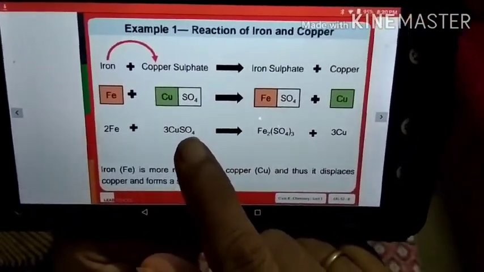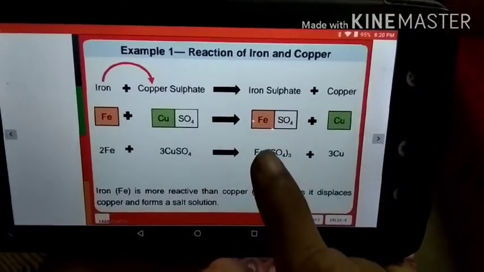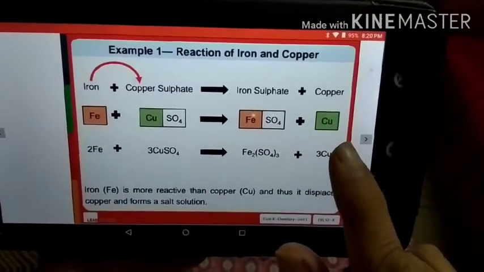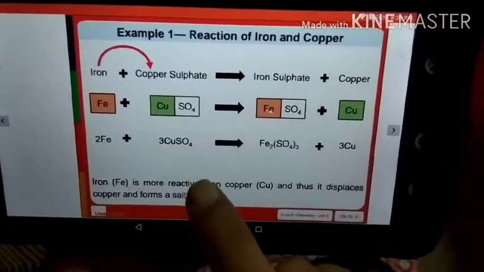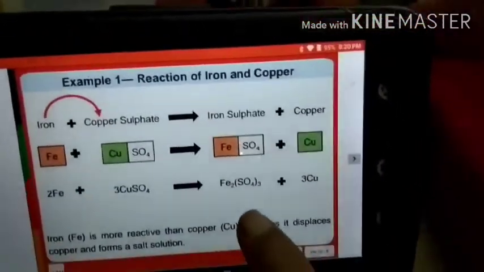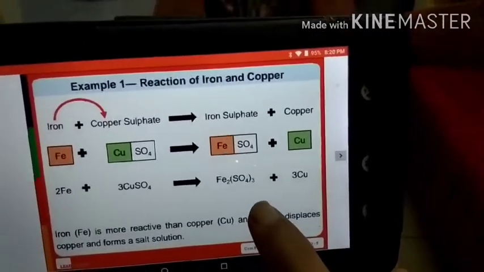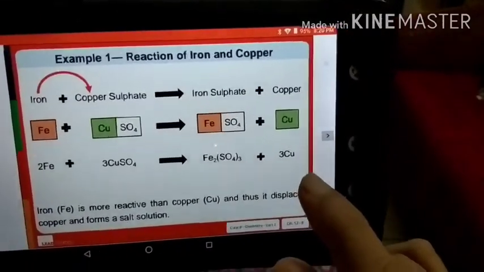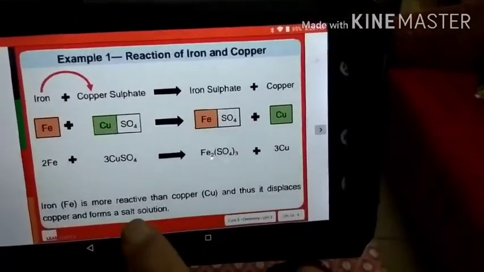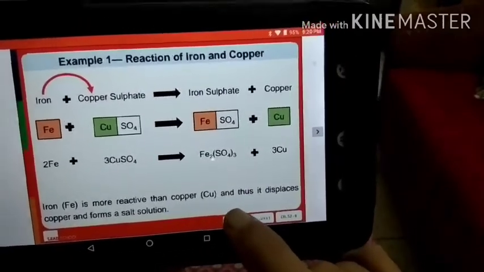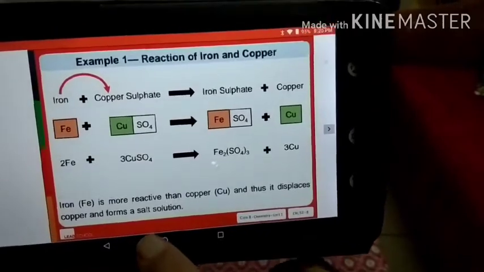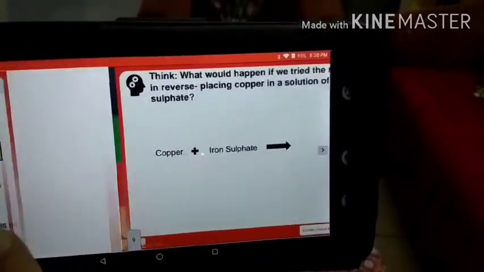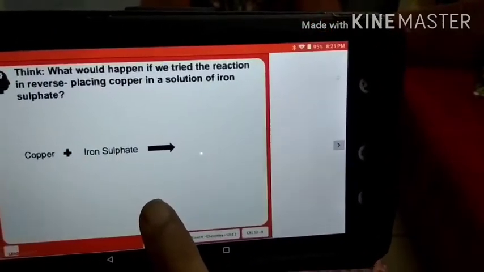Again, Fe plus CuSO4 gives us FeSO4 plus Cu. The balanced reaction is twice Fe plus thrice CuSO4 gives us Fe2(SO4)3 plus thrice Cu. Iron is more reactive than copper, and thus it displaces copper and forms a salt solution, right?